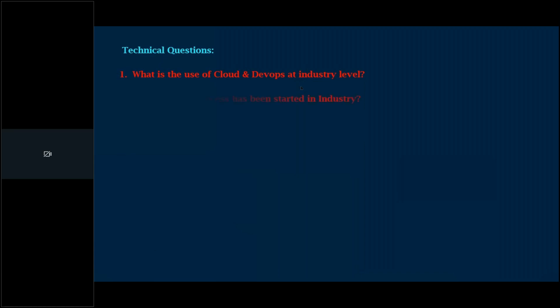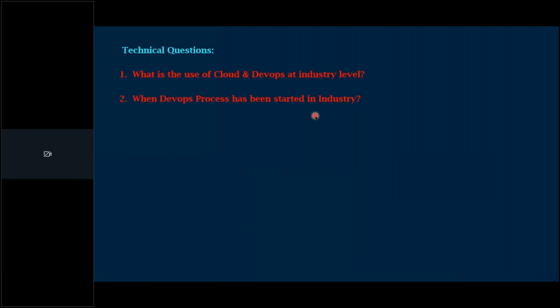Let us go with the second question here. When did the DevOps process start in industry? DevOps is not a new process. It was started in 2008, right? So it is a very old process. At that time, in 2008, we used very old tools like Puppet. Puppet is a very old tool. In Puppet, 50% manual effort was needed. Currently we are using advanced tools like Ansible, Docker, Kubernetes, Terraform. These are all very advanced tools. So the DevOps process started in 2008. It is not a new process, right?